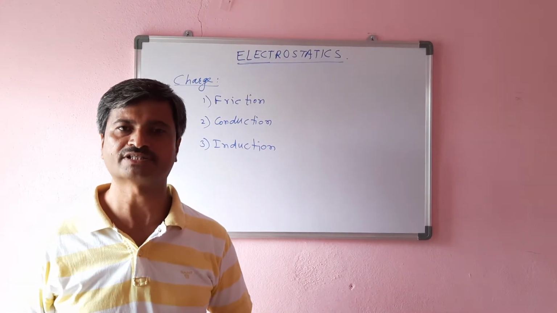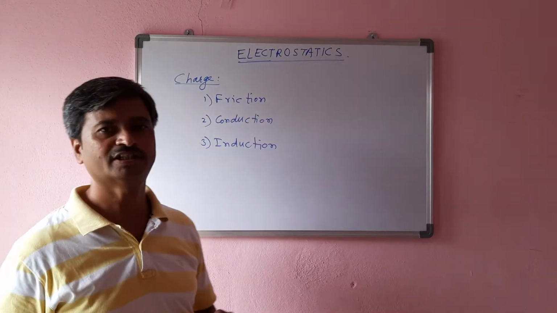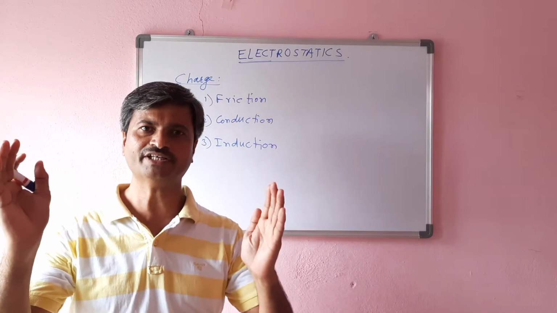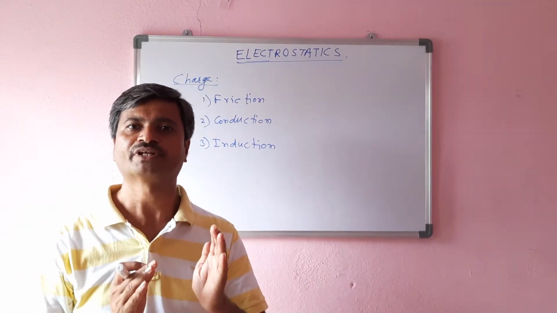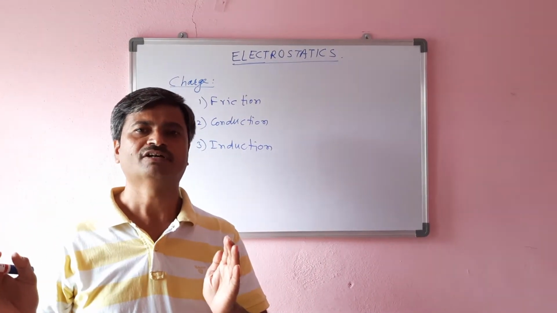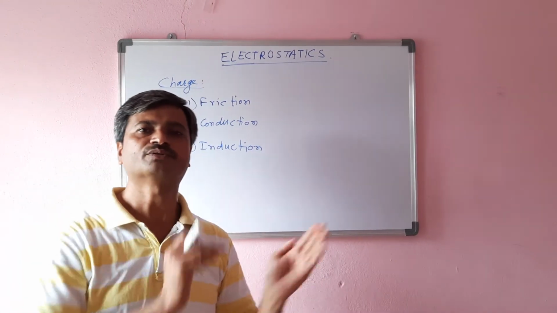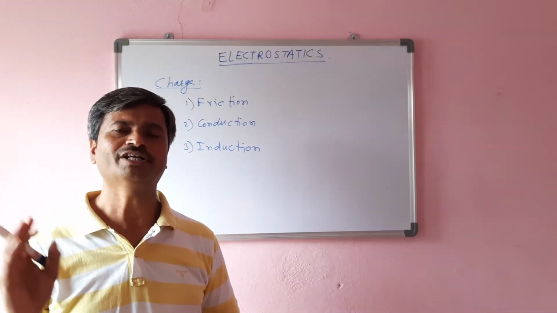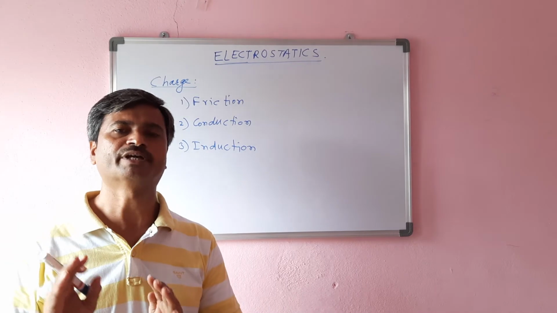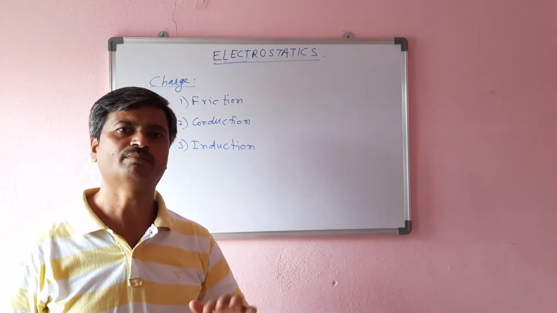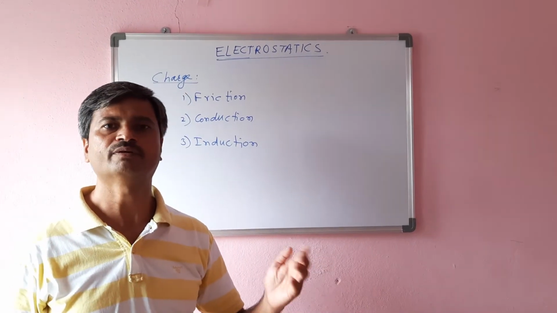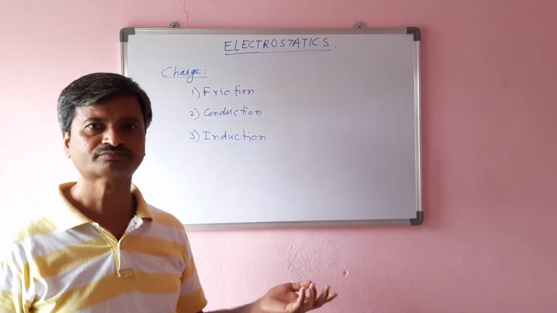Now how it happens, let us see. The very first method, friction: when one body is rubbed with another body, electrons transfer from one body to the other body. The body which loses electrons will become a positively charged body, and the body which gains electrons will become a negatively charged body.